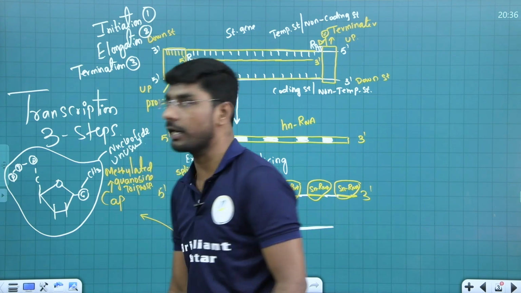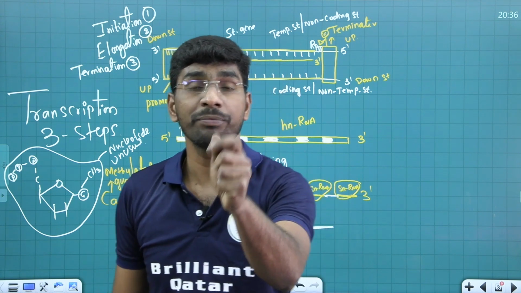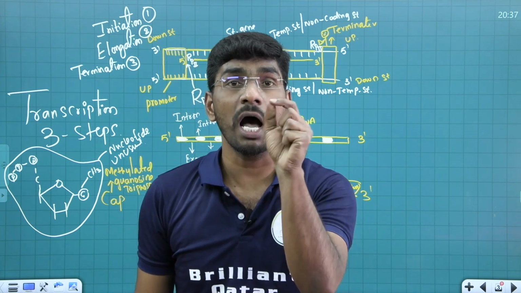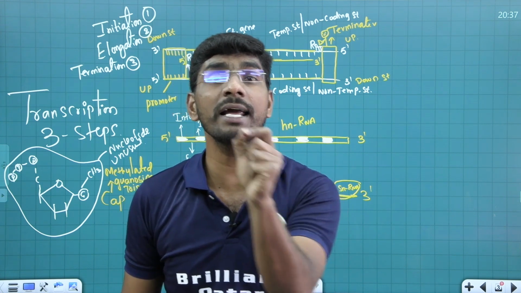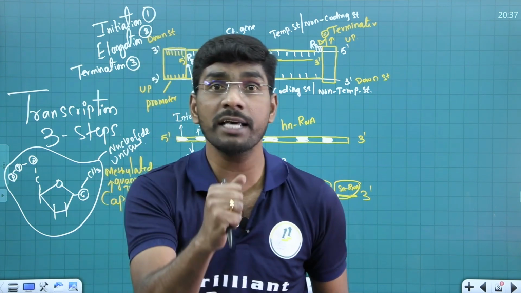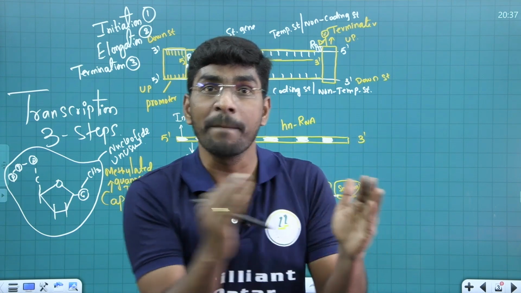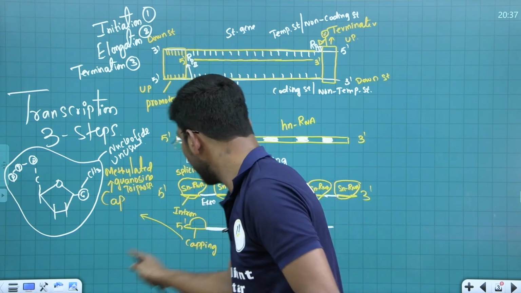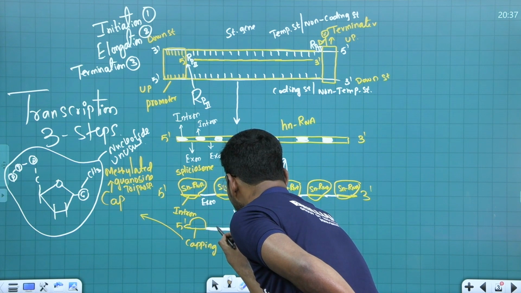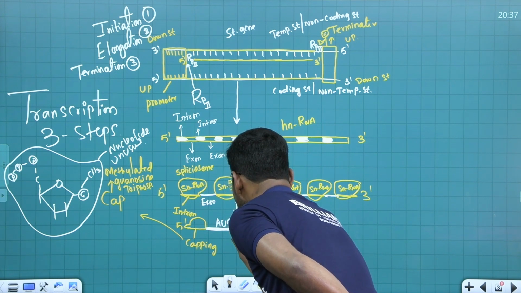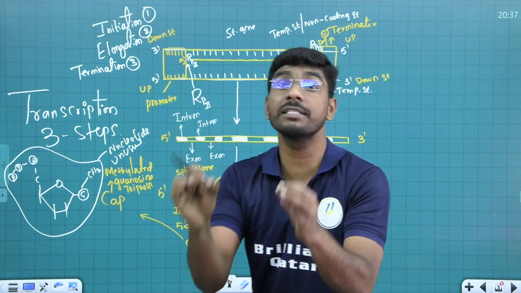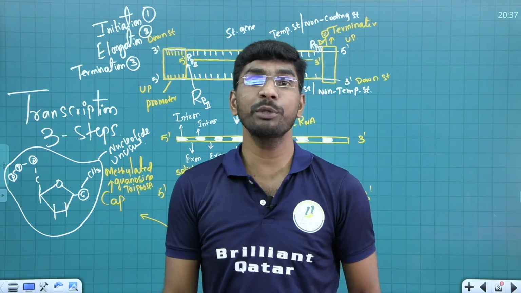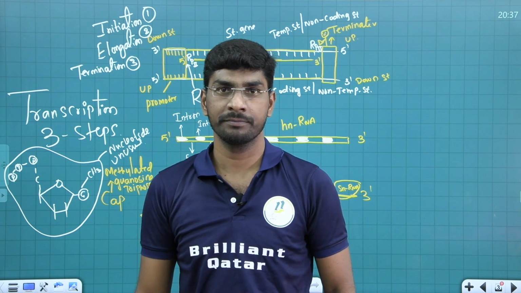Unusual nucleotide. MCQ question. Cap is made up of what? Unusual nucleotide. What is that? Methylated guanosine. Where is that? At 5 prime, before the start codon. Here there is a start codon, student, A, U, G. Before the start codon, at this prime, what is that? A cap is there. So capping. At which prime? 5 prime.